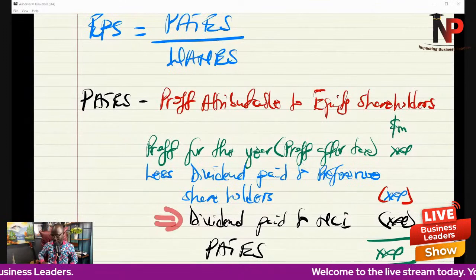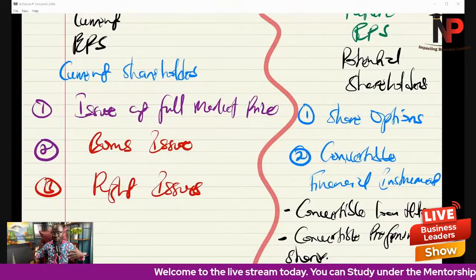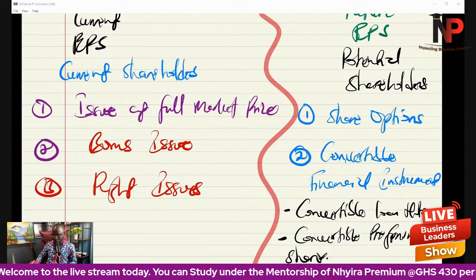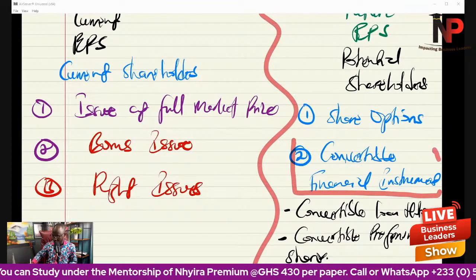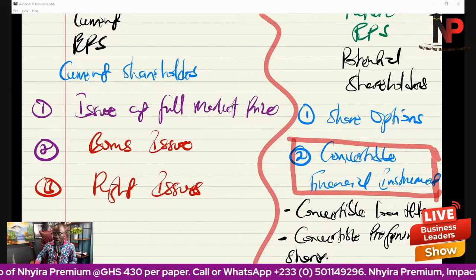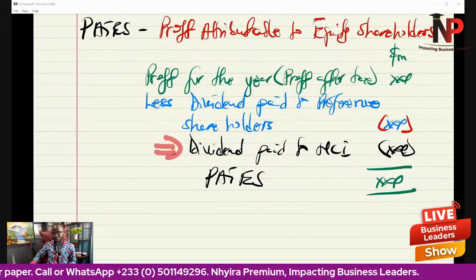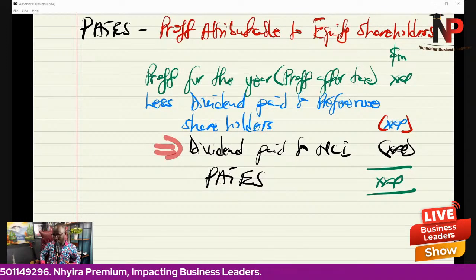As we take specific scenarios, as I've indicated here, we may have to adjust the profits attributable to equity shareholders, especially when we are in the diluted earnings per share and we are dealing with convertible loan notes. Because when you are dealing with convertible loan notes, we would have to further adjust the profits attributable to equity shareholders. Don't worry, when we get there, you're going to see how it will play out.